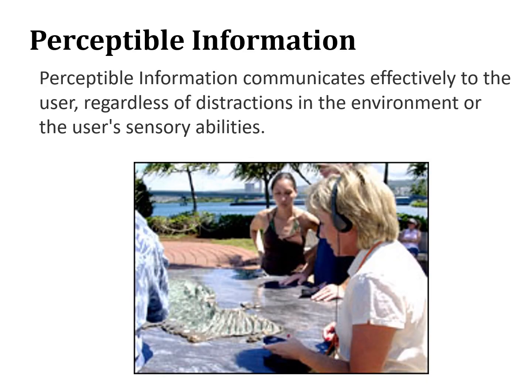Perceptible information. Communicate effectively to the user regardless of restrictions in the environment or the user's sensory abilities. The example shows a woman standing at an exhibit in Hawaii. She is looking at a model of the island of Oahu while listening to an audio program on the attack on Pearl Harbor and the USS Arizona. The exhibit accommodates the needs of most people by providing both auditory and tactile information.